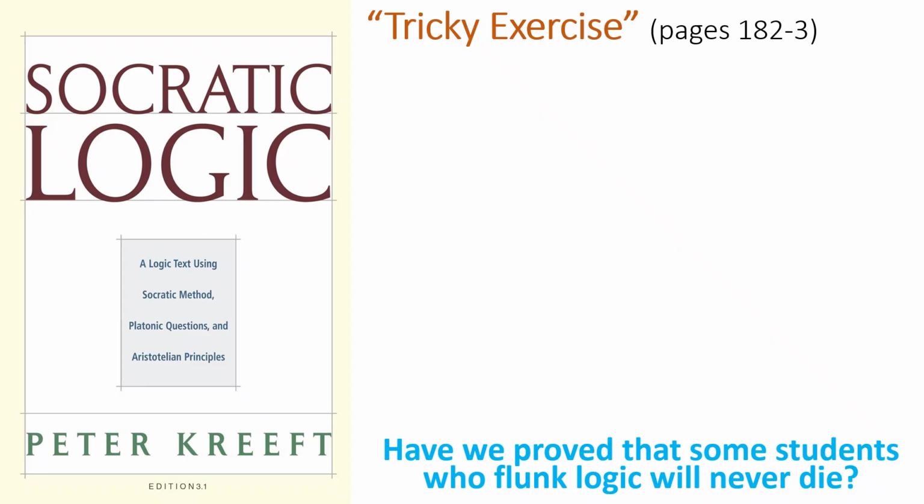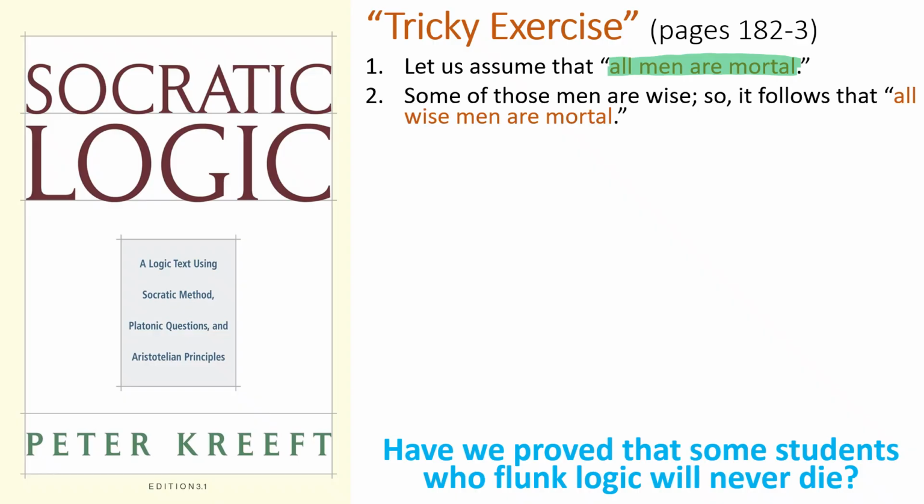Finally, let's jump into the tricky exercise on pages 182 to 183 of Socratic Logic. Have we proved that some students who flunk logic will never die? 1. Let us assume that all men are mortal. I think we can all agree to that as a true proposition. 2. Some of those men are wise, so it follows that all wise men are mortal.